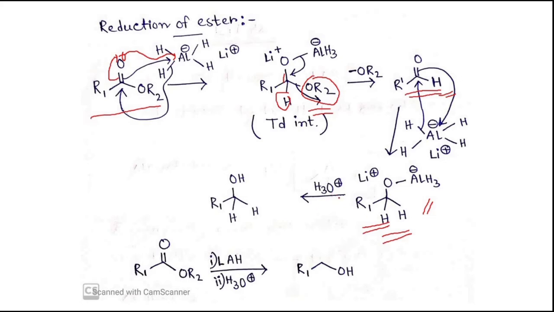Next step, this H3O plus will protonate this oxygen and we will get this alcohol. So you can see from A star, after using this lithium aluminum hydride, we are getting the corresponding primary alcohol. And here is the overall reaction scheme that I have written.